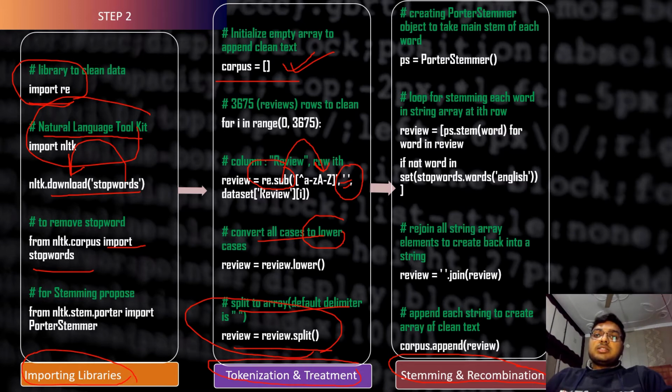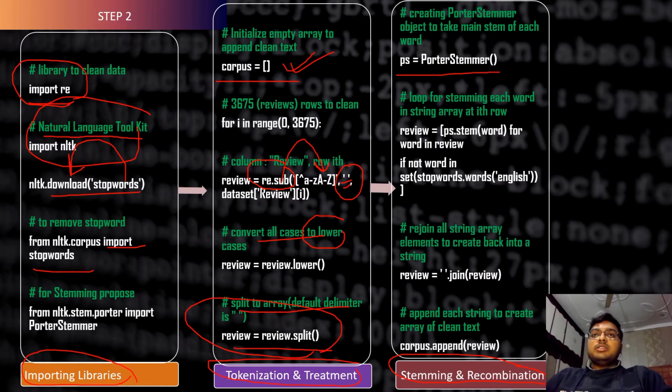So here is the last step, which is stemming and recombination. In this, the first step is creating a Porter stemmer object to take the main stem of each word. So here we write the command ps equals PorterStemmer. As we discussed, what a stemmer does is convert the third form, second form, fifth form to the root value, which is like fish. We get the root value fish from fisher, fishing, and other values.